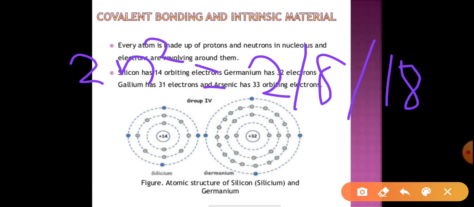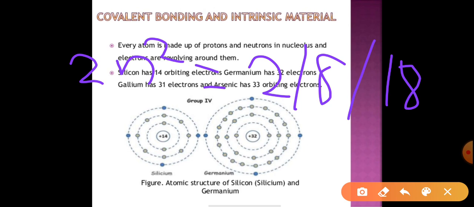So in the first orbit, we know how many electrons are there? 2. Second orbit, how many? 8. So the remaining are 4. So in the last orbit, how many electrons do we have to put? 4 valence electrons. Okay. So whatever electrons are in the last orbit, we call them valence electrons.